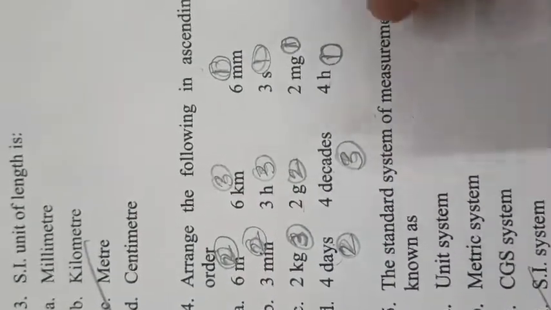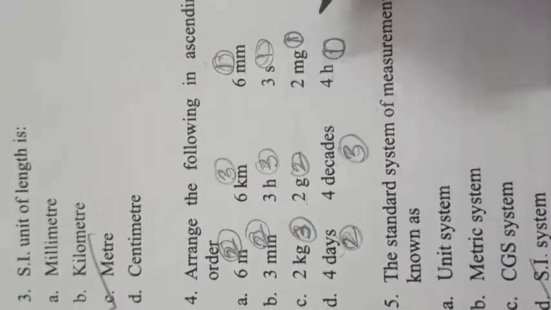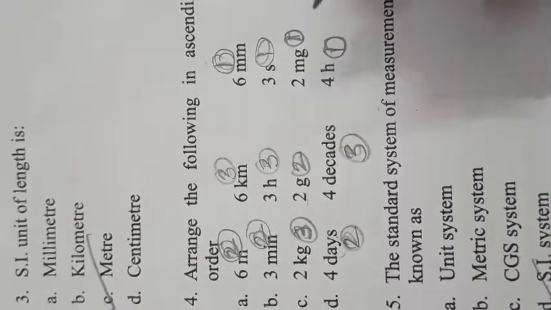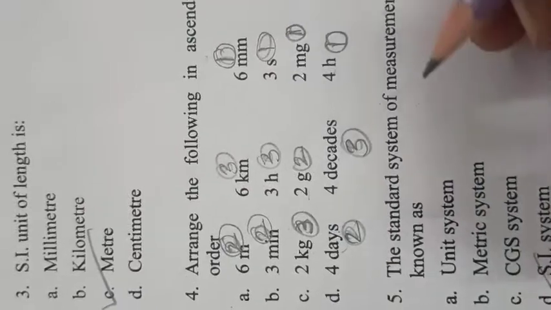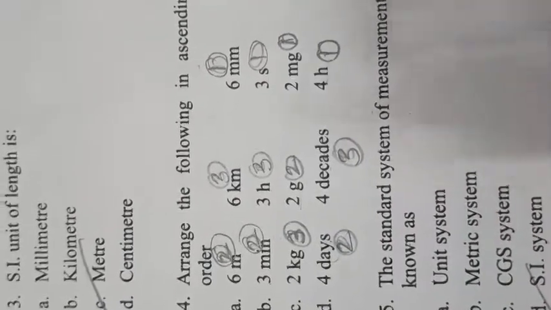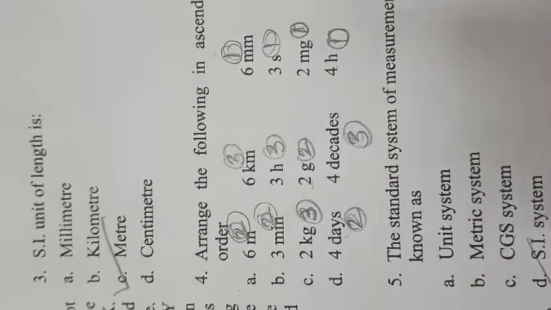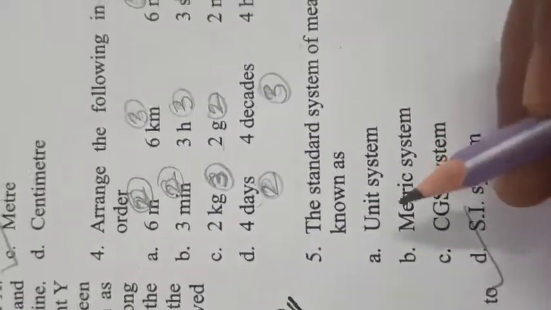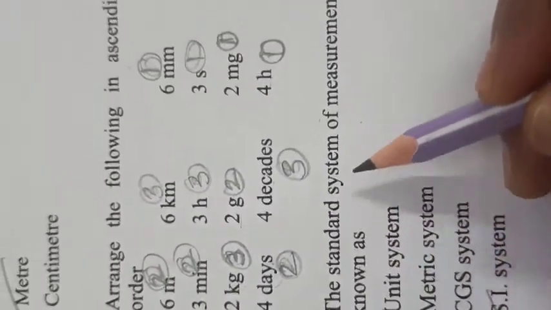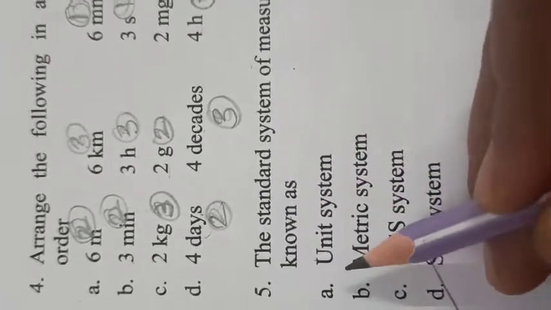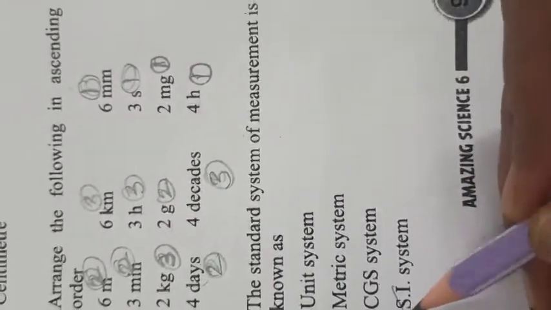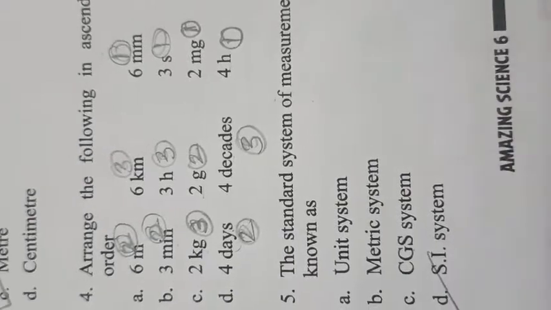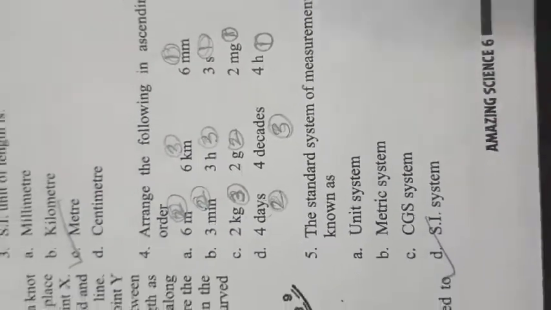If we ask you to arrange all these things in descending order, then you can write the biggest unit first, then smaller, then smallest. Okay, in this way. So next one is, the standard system of measurement is known as SI unit. Standard system of measurement is called SI system of units.